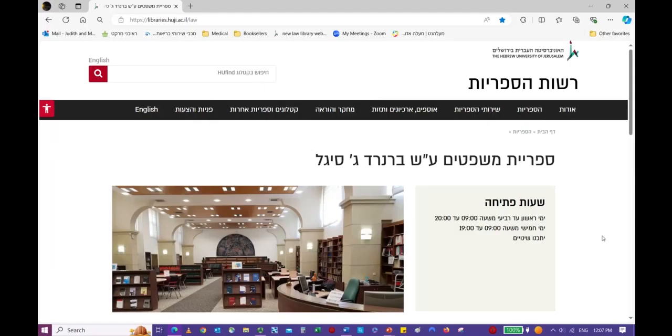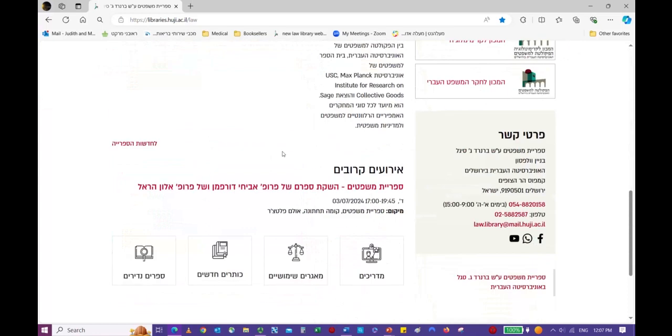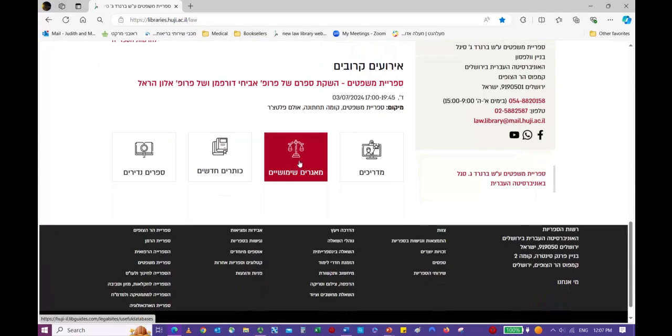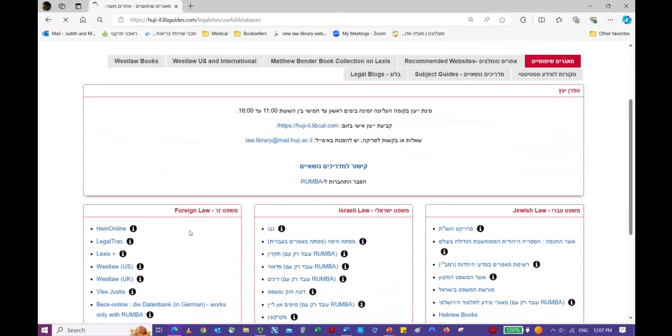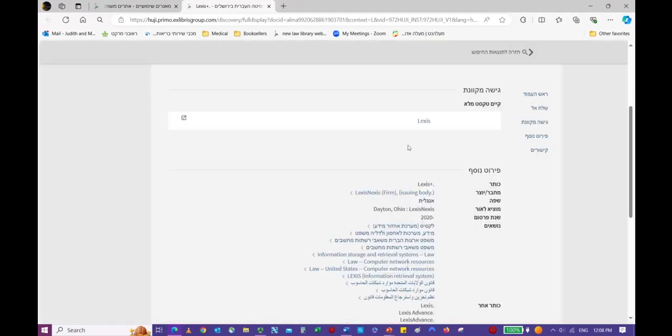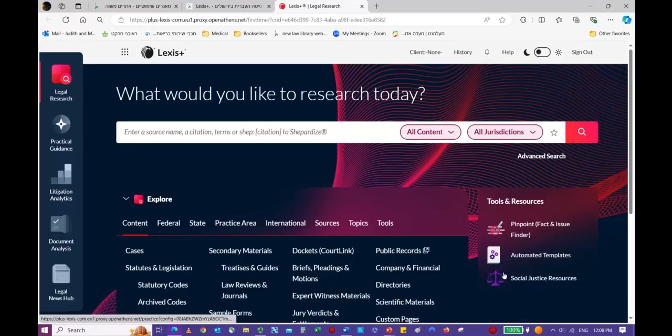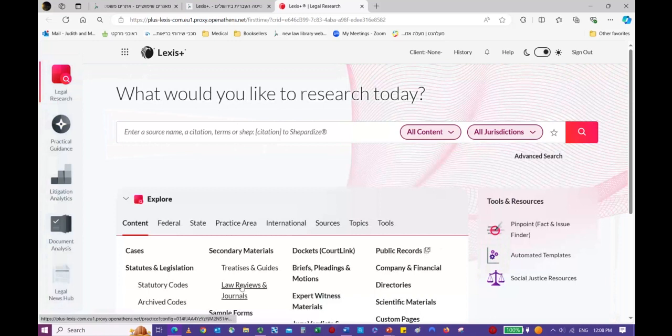Go to the Law Library website, libraries.huji.ac.il/law. Scroll down to מאמרים שימושיים, frequently used databases. Scroll down and select Lexis Plus. Select Lexis again from the catalog. I do not like the dark screen, so I go into the light and then select Law Reviews and Journals.